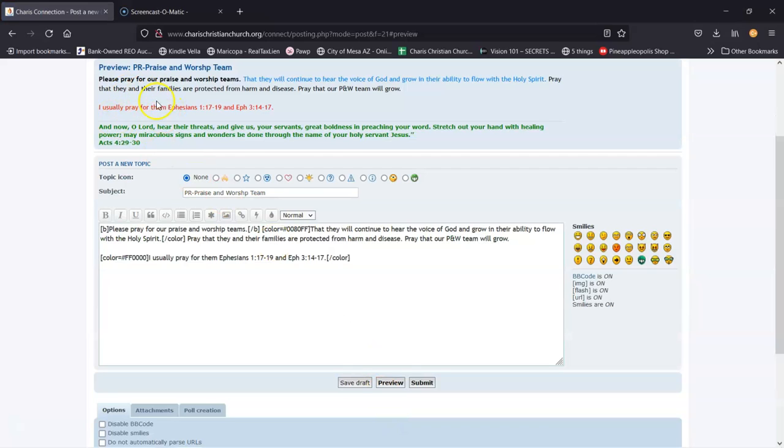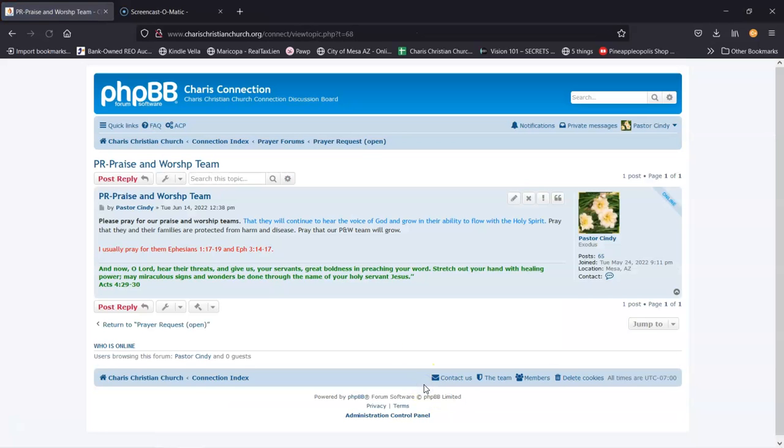And see how we have this nice red color here. So when you're reading, you can see this is bold, this is blue, this is regular, this is red, and of course my signature is green, but I'll show you how to do that in another video. So then we click submit once it's how you like it, and then boom, there's our new prayer request.